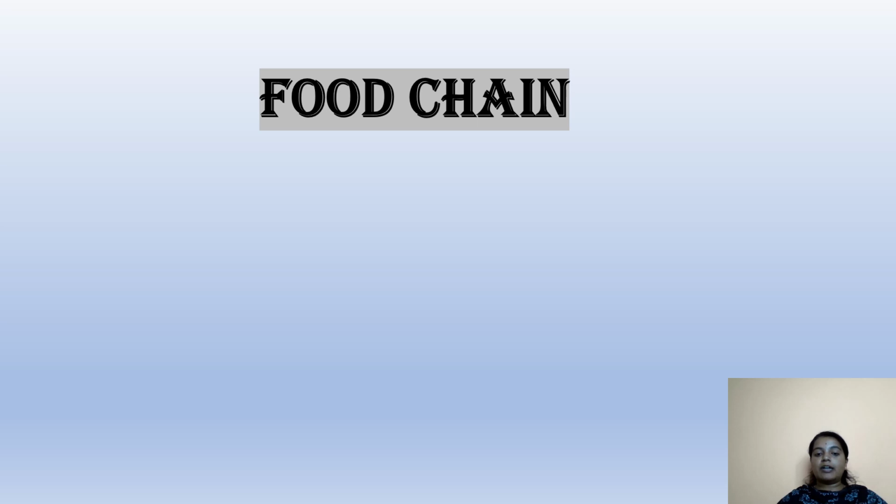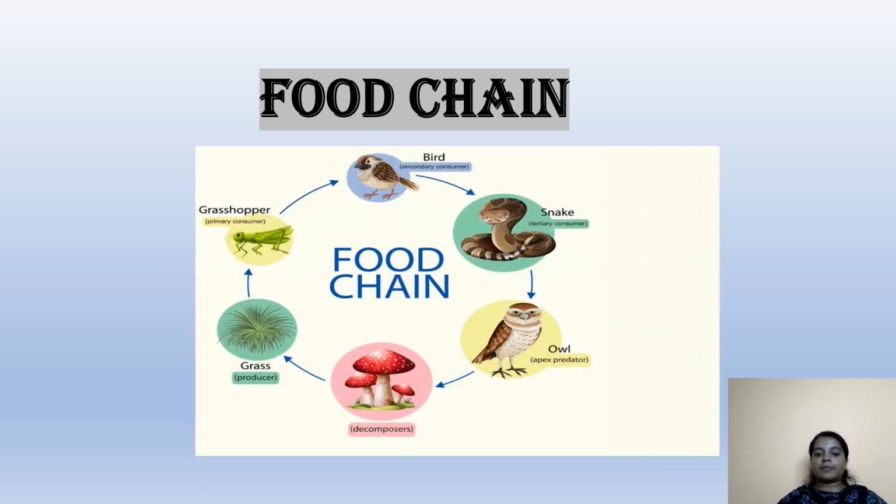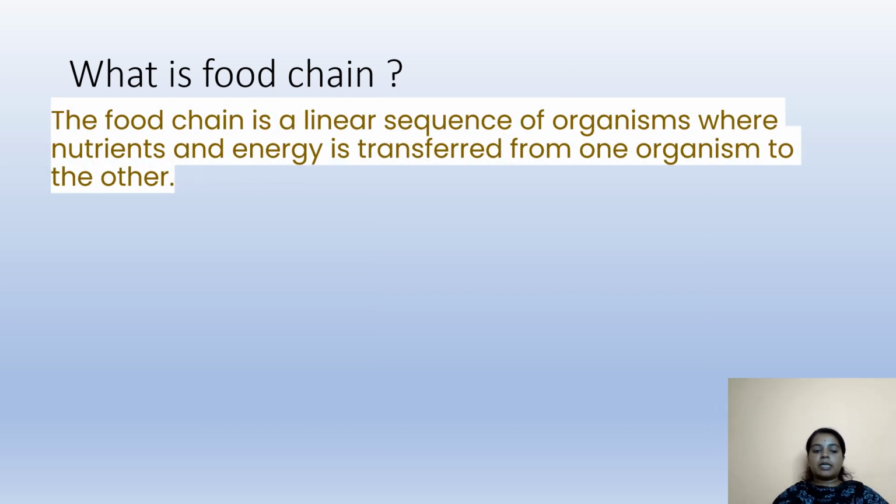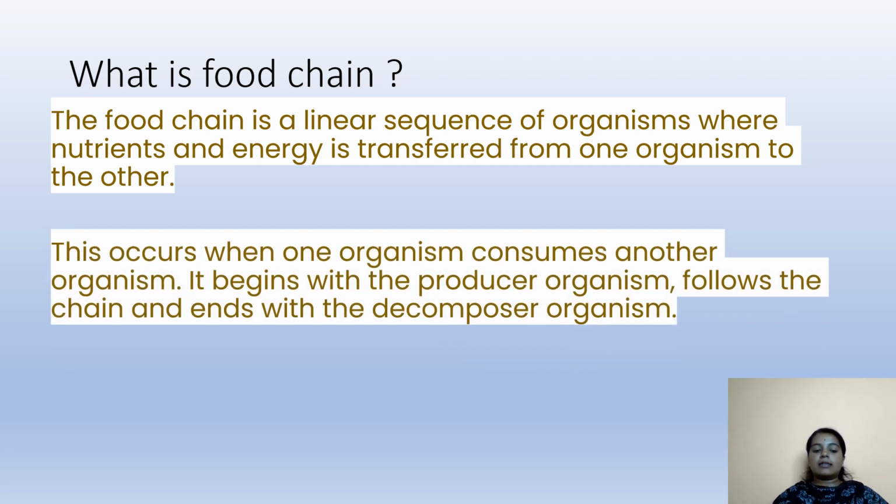In this video, we will learn about food chain. What is food chain? The food chain is a linear sequence of organisms where nutrients and energy is transferred from one organism to another. This occurs when one organism consumes another organism.